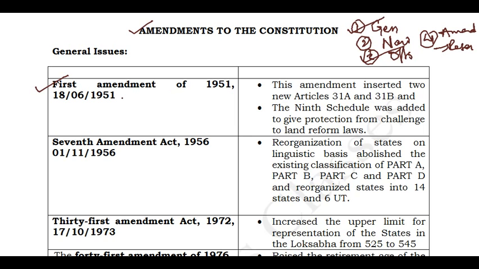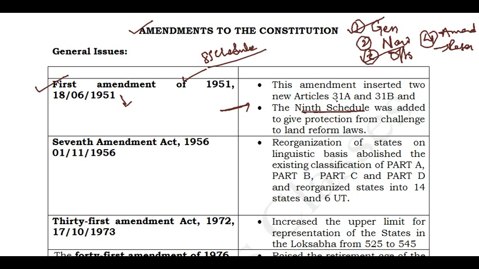You know the situation when India got independence: the wealth of India was not equally distributed. So the government of India wanted to go for distribution of wealth, and they went for land reforms. Because of these land reforms, they created a new schedule, the Ninth Schedule. The Ninth Schedule was added to protect the land reforms from challenge. Whatever land reforms were enacted, to protect those, this Ninth Schedule was introduced. In the beginning, we had only 8 schedules. So the Ninth Schedule came into the Constitution by the First Amendment Act in 1951.